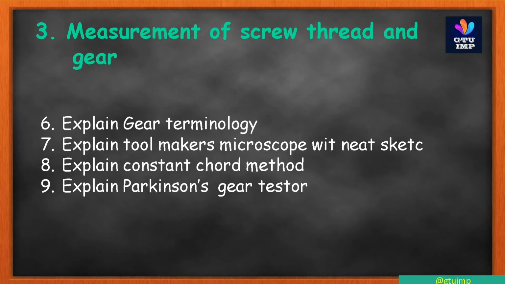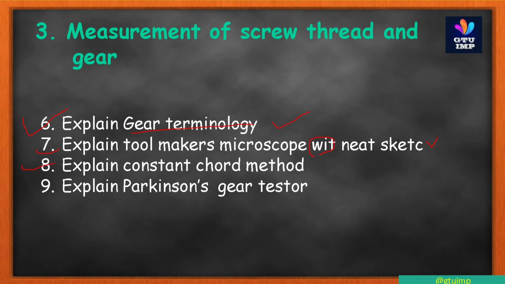This chapter also has a total of 9 questions. In these, sixth is explain gear terminology. Don't forget these questions in your examination. Examiner also asks these questions, so don't forget. Seventh is explain toolmaker's microscope with Wenner's gauge. Correction: it is the Wenner's gauge. Don't mind my spelling mistakes.